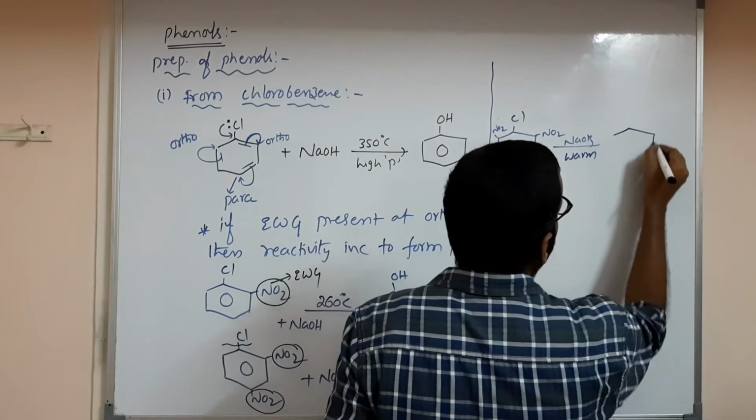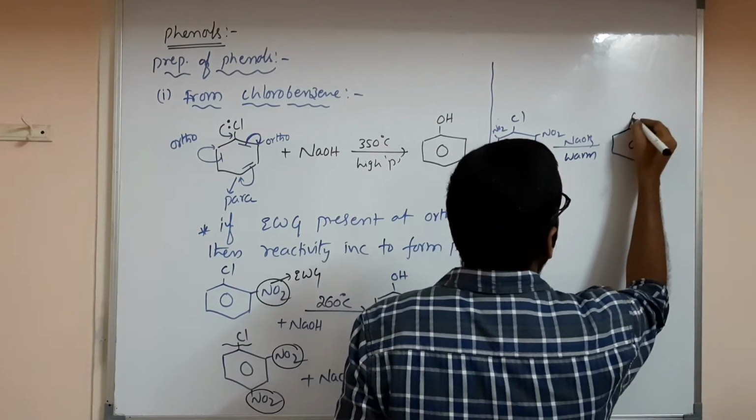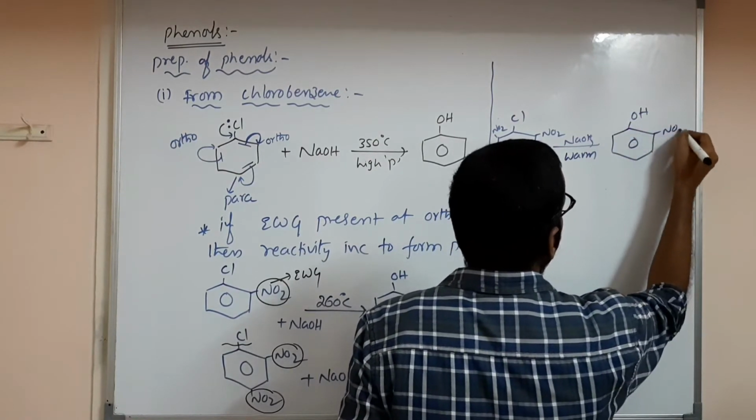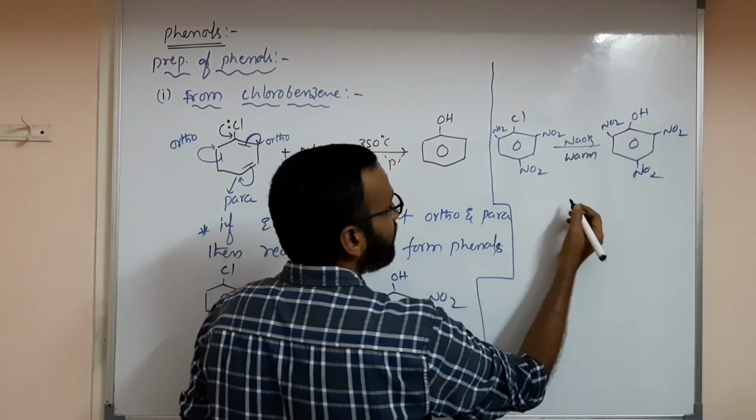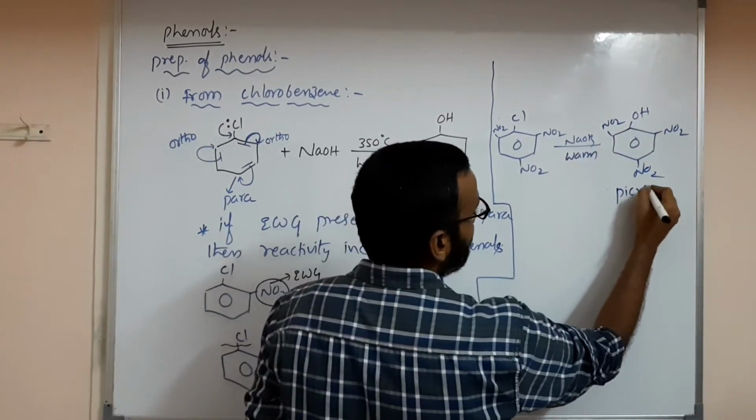Then what you will get here is C6H5OH with NO2, NO2 and NO2. This is called picric acid.